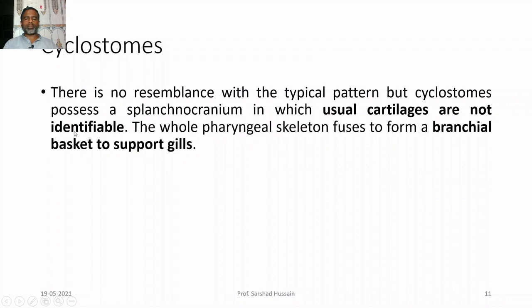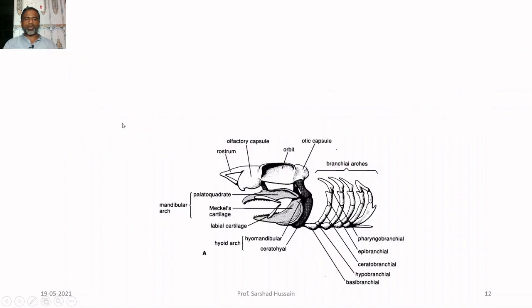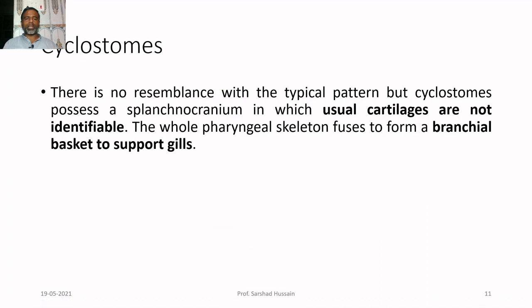That means you may not be able to identify the separate cartilages that we have discussed till now. The whole pharyngeal skeleton fuses to form a branchial basket to support the gills.